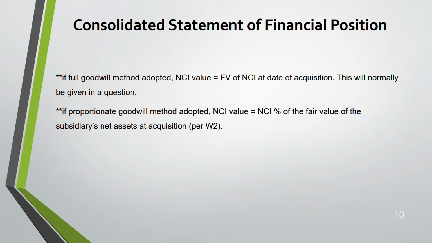This is known as the percentage of the fair value of the subsidiary's net assets, the NCI percentage. Let's say NCI is 20%. So you will take 20% of the net assets of the subsidiary. That will be your NCI when you're calculating goodwill. And this is known as the partial goodwill method or proportionate goodwill method. Where you are given the fair value of NCI in your question, that is the full goodwill method.